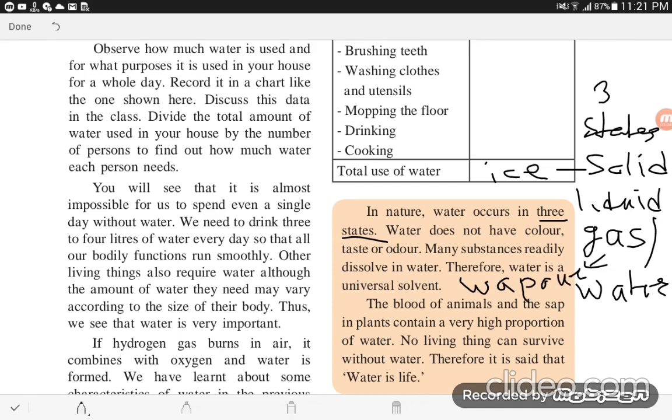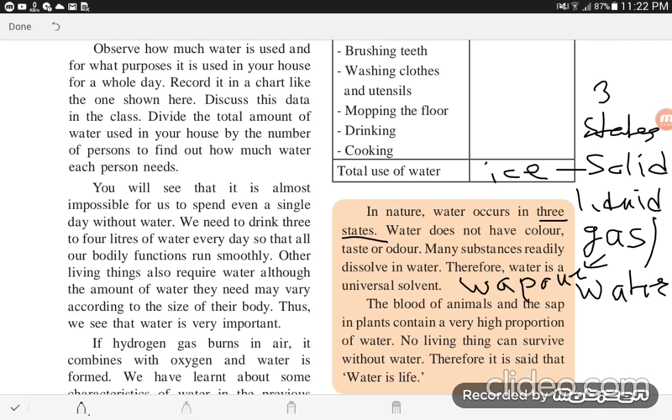Is it clear? Again, water does not have color, taste or odor. When we drink water, does it have any color, taste or odor? No. Many substances readily dissolve in water. Readily means easily dissolve in water.